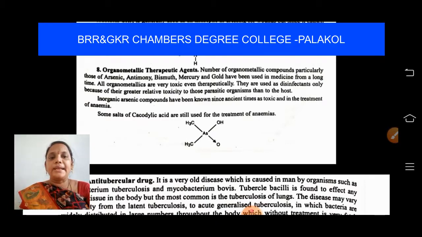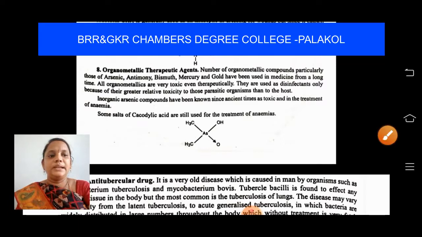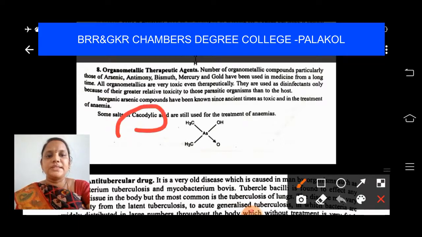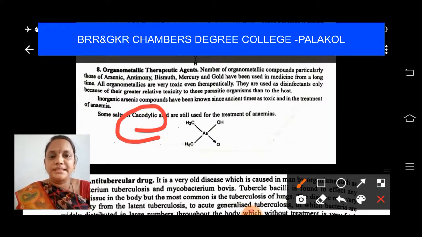Inorganic arsenic compounds have been known since ancient times as toxic agents and in the treatment of anemia. Anemia means a disease related to the blood. Some salts of cacodylic acid are still used for the treatment of anemias. This is the first organometallic compound that was invented by scientists.